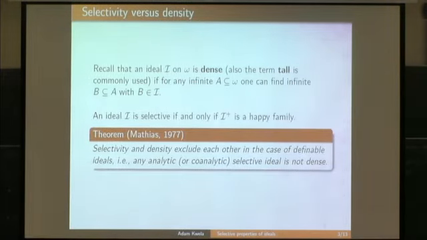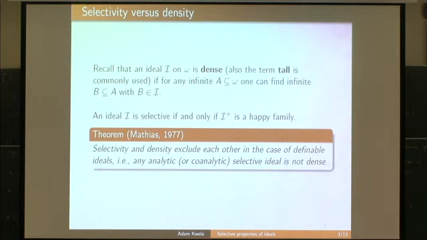And by dense ideal, I mean that in every infinite set one can find an infinite subset belonging to the ideal. This is density. Sometimes the term tall is also used. So by a result of Matthias, in the case of analytic or co-analytic ideals, selectivity and density exclude each other.